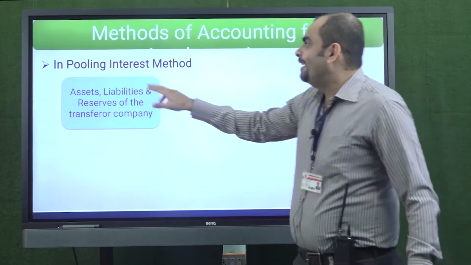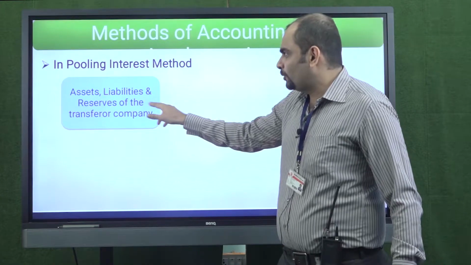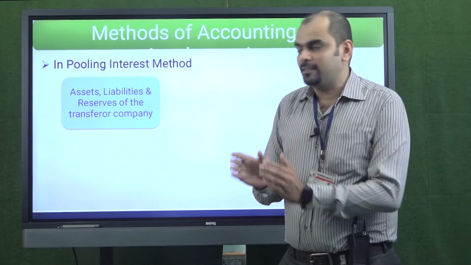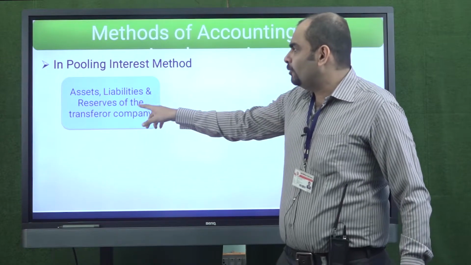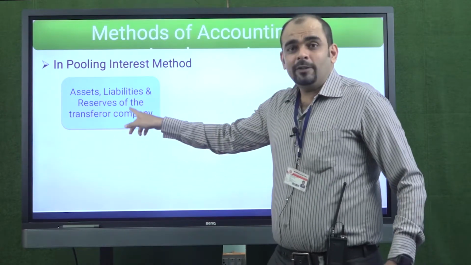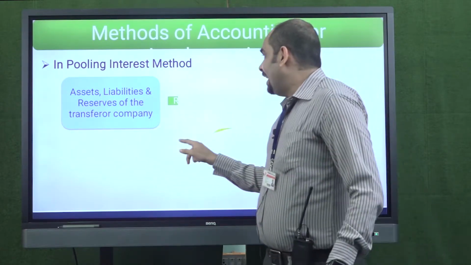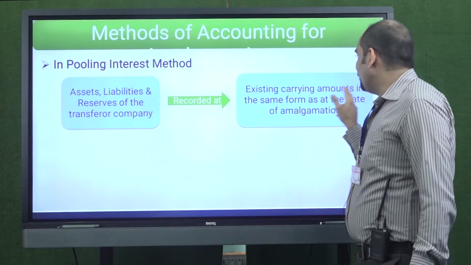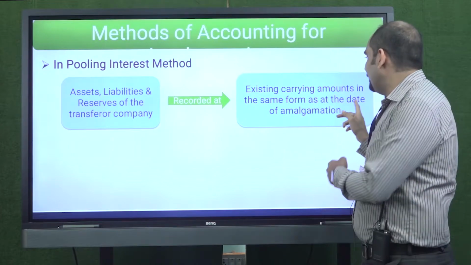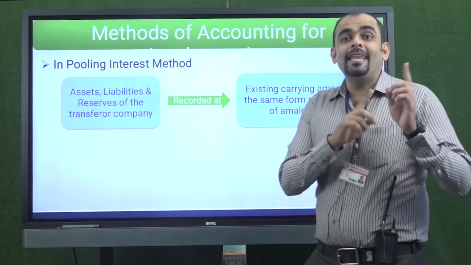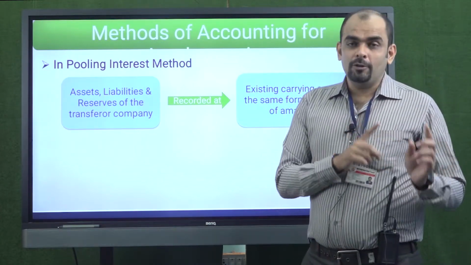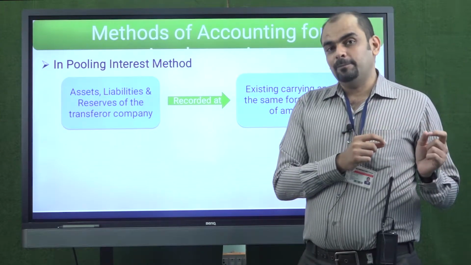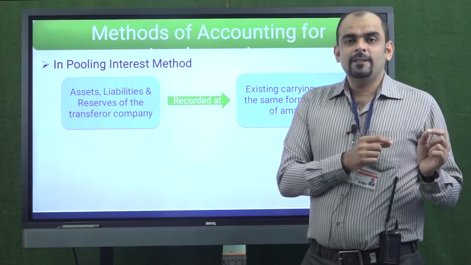So what we do is, the assets, liabilities and reserves of the transferor company, the company which is not going to continue its existence, or we can say the vendor company, are transferred or recorded at the existing amounts in the same form as at the date of amalgamation in the balance sheet of the new company, the company which is going to continue, or we can say the purchasing company or transferee company.